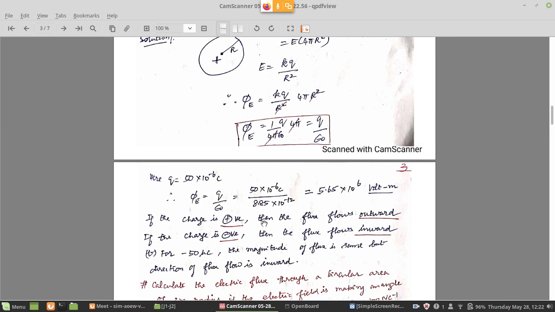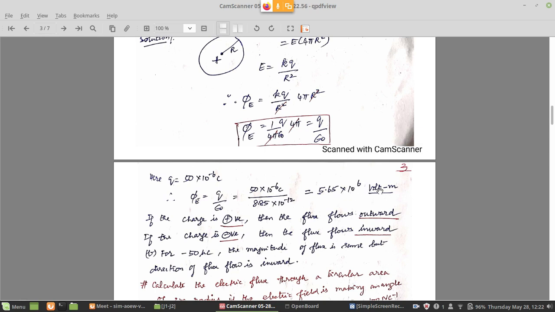But we have to always also remember this 8.85 into 10 power minus 12, that is for absolute permittivity of free space or vacuum. That value, if you remember, it is better. So if you substitute that value, you will get 5.65 into 10 power 6.